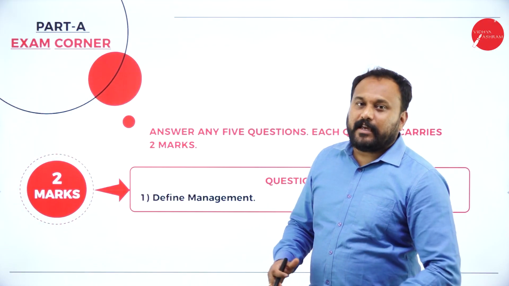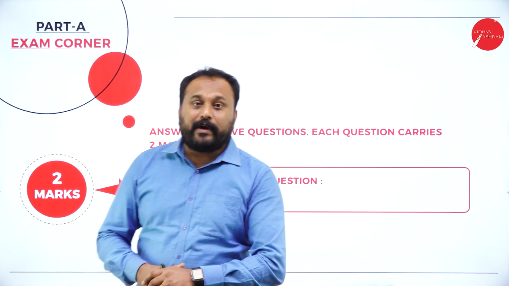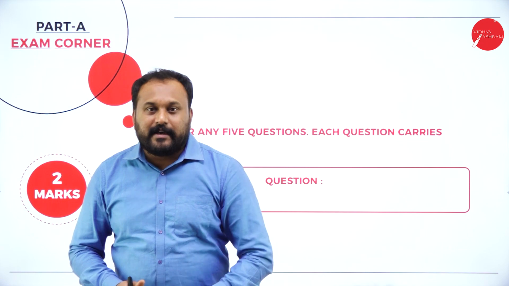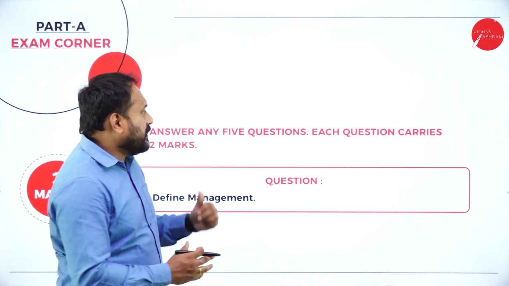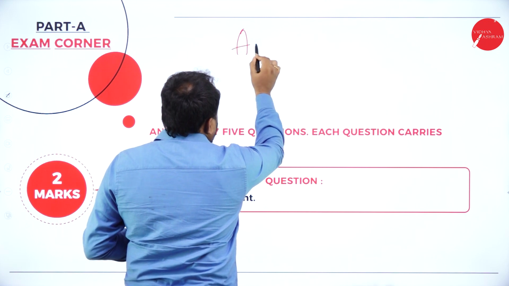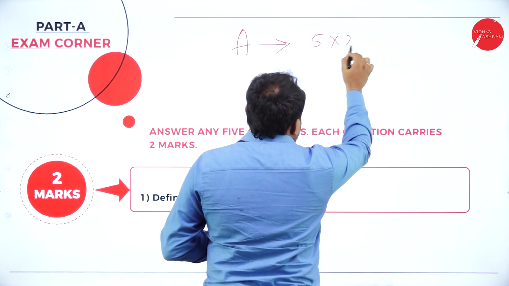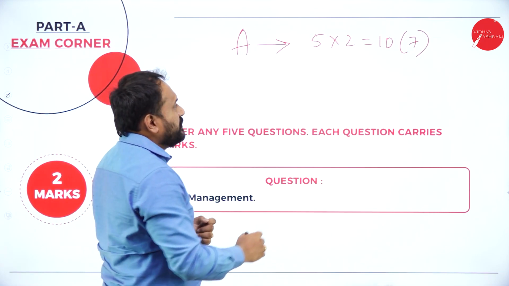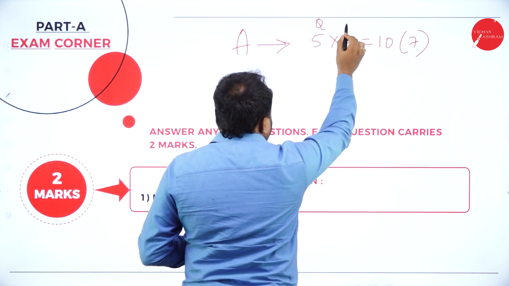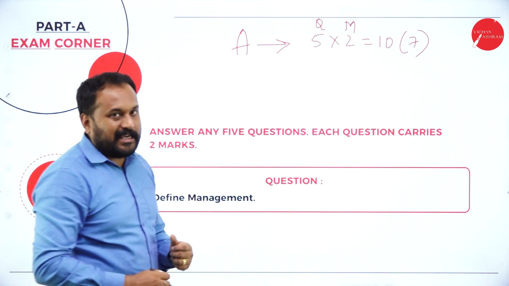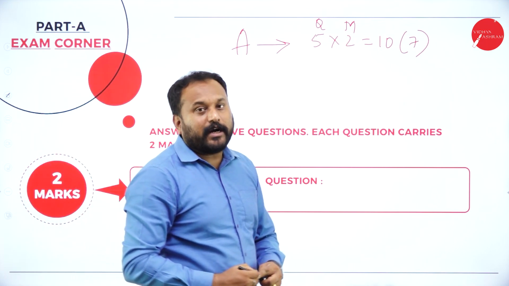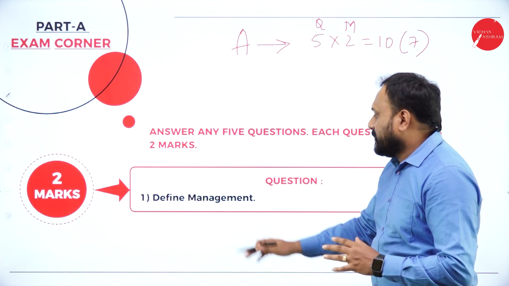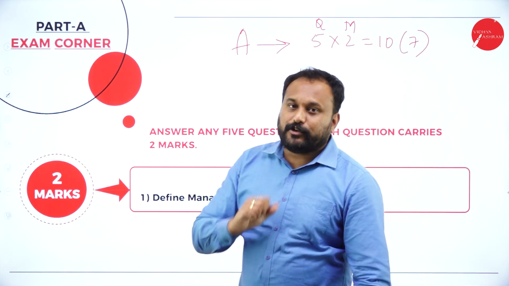Now when we go with Part A, we have 7 questions. Of those 7 questions, only 5 questions you are supposed to write, and each question carries 2 marks. So here we have this Part A, which contains 5 into 2 is equal to 10, where you are getting 7 questions. Out of 7 questions, you need to answer any 5 questions, and the marks are 2 marks each. That is how you get 10 marks. So what exactly was the first question of the 2022 question paper? The question was define management, and it is only for 2 marks.